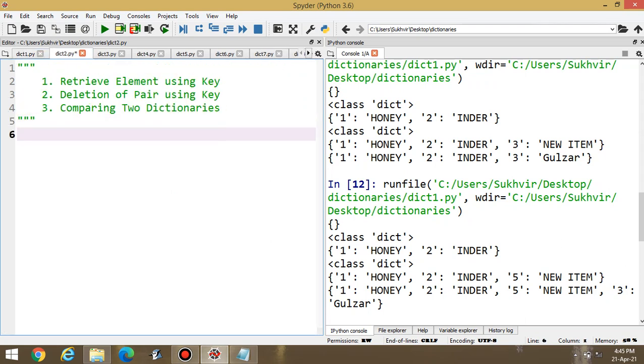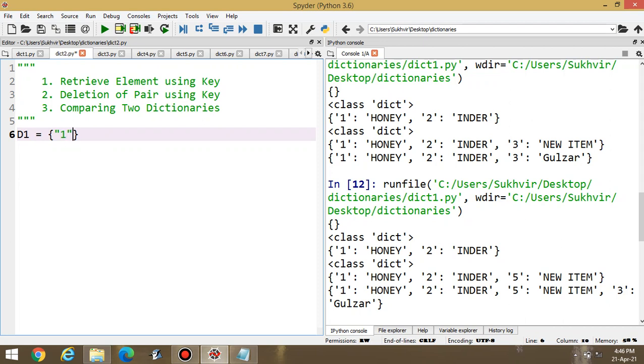Now the second content: how to retrieve an element using a key, how to delete a pair using a key, and comparing two dictionaries. Suppose D1 is the first dictionary.